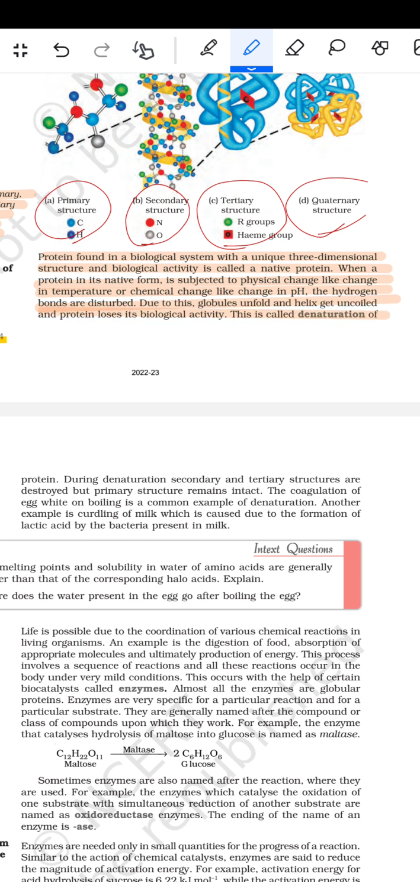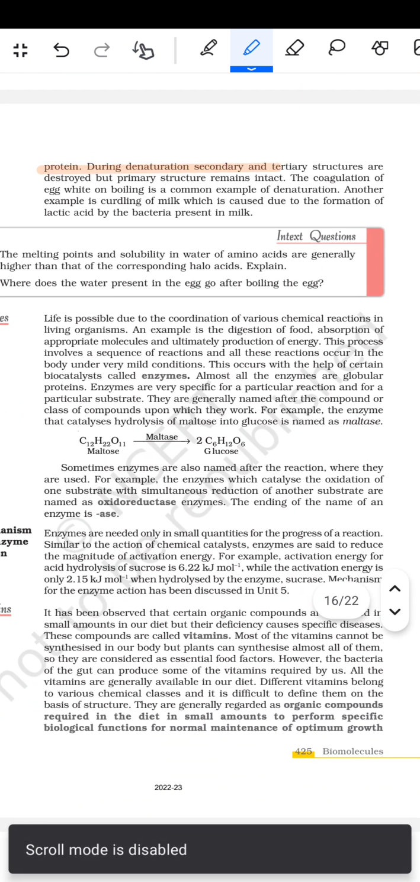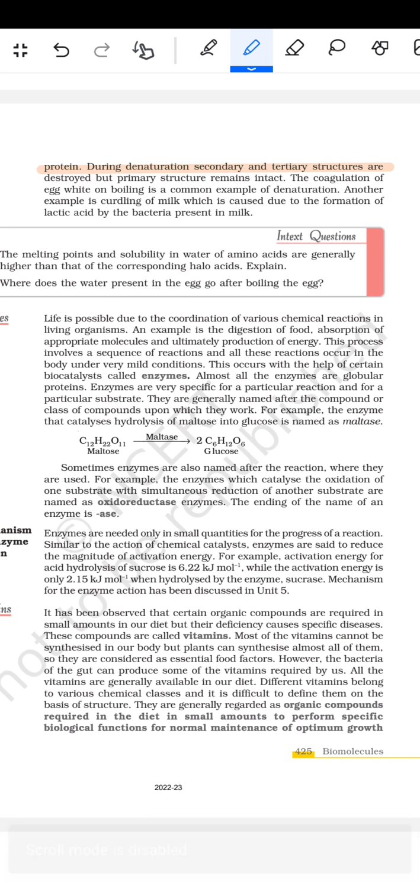This is called denaturation of the protein. During denaturation, the secondary and the tertiary structures are destroyed, but the primary structure remains intact. The coagulation of egg white on boiling is a common example of denaturation. Another example is the curdling of milk, which is caused due to the formation of lactic acid by the bacteria present in the milk.